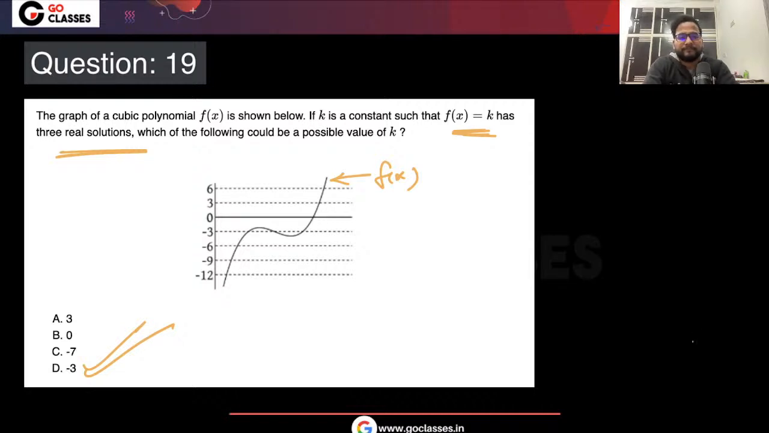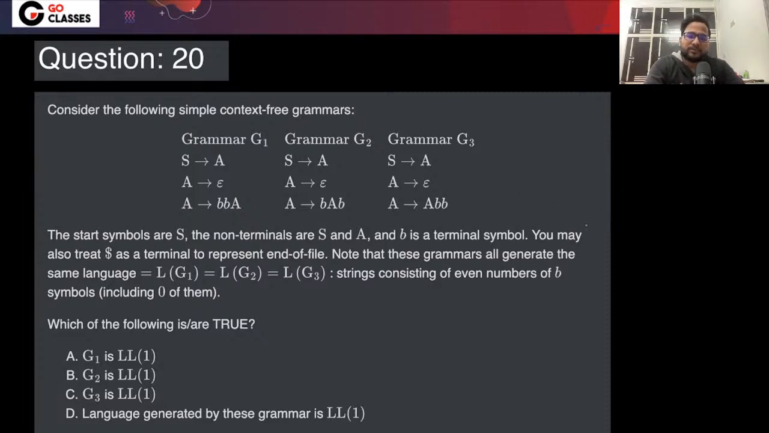Okay, now let's see this question. What was your answer of this question? This is question number 20.